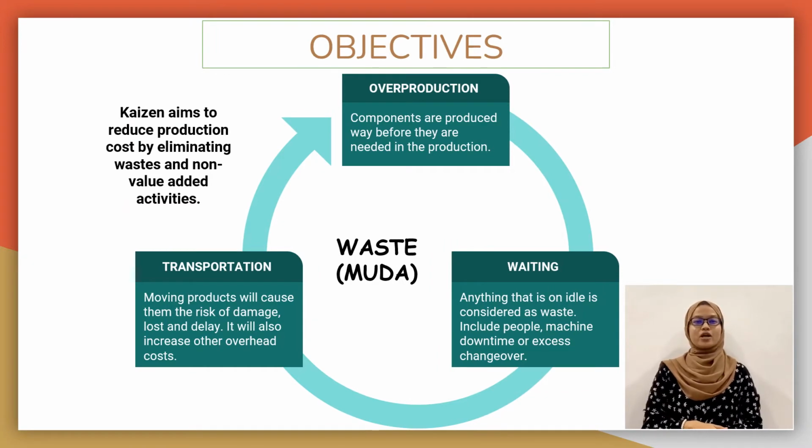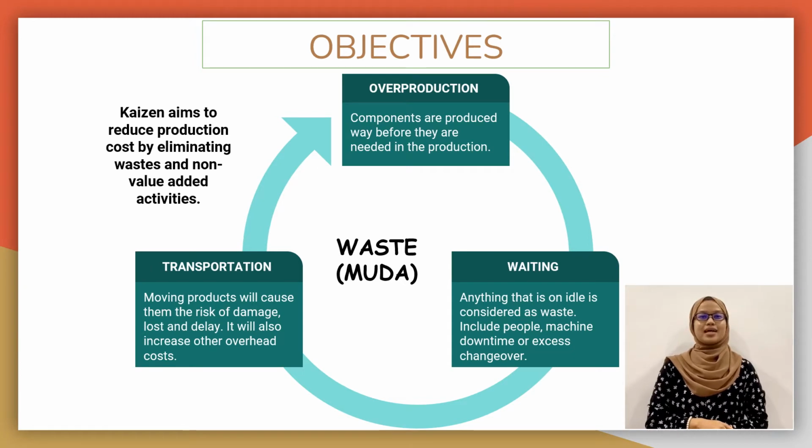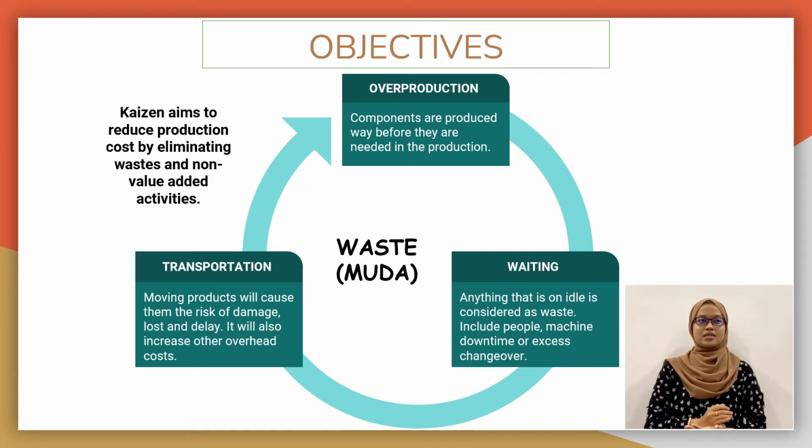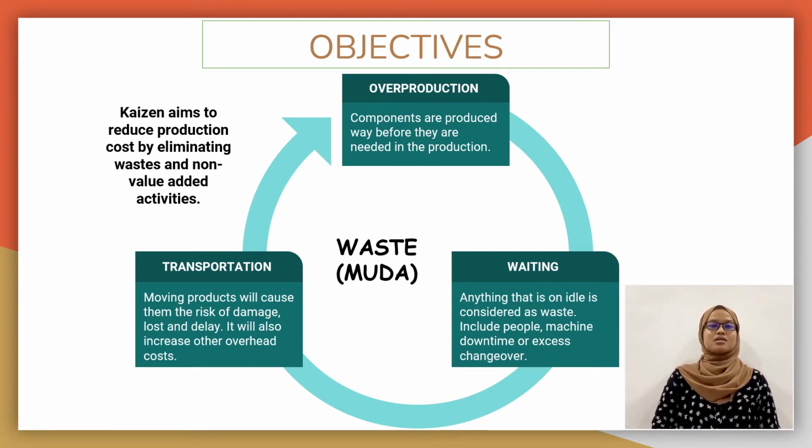Next, moving on to the objective of Kaizen costing. So, what is the reason for using Kaizen costing? It is to eliminate waste and non-value added activities during the process of manufacturing. The waste is also known as muda, which is a Japanese word. It means every activity that consumes resources but does not create any value during the manufacturing process. There are 7 main types of waste according to Kaizen costing.